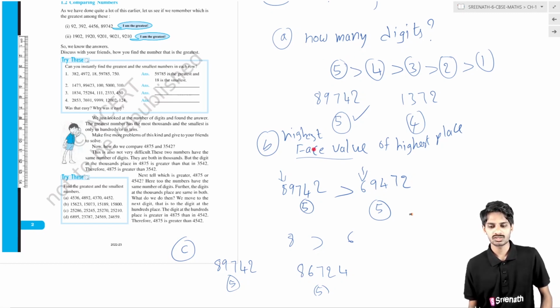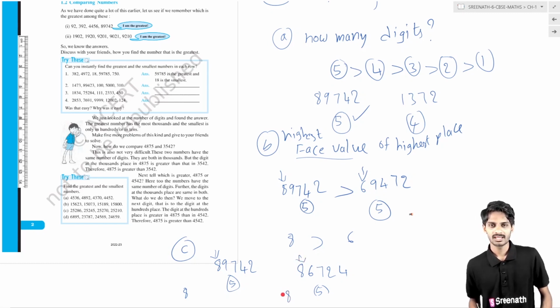So what we have to do is shift to the second rule. What is the second rule telling? The highest face value of the highest place is the greatest one. So first we have to find the highest place. The highest place is: ones, tens, hundreds, thousands, the 10,000s. So that is the highest place value. Here also it is the highest place value. After finding the highest place, we look for the face value in that place. What is the face value here? Here the face value is 8. In this number also the face value is 8.